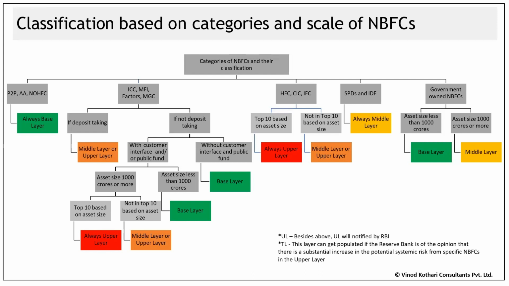So the question can arise ki why is such an entity posing such a risk that it will fall directly under middle layer and not under base layer? Here I will frankly say I do not have an answer, but the answer can be the IL&FS fiasco, because IL&FS was a very big CIC that defaulted and caused a huge systemic risk. Hence, after that fiasco, that actually made NBFCs run for their money. That was a very bad situation for NBFCs. That was the very time when DHFL went bankrupt. So I think that fiasco might be the reason after which CIC regulations became much stricter as well. So even under SBR regulation, that can be the case.